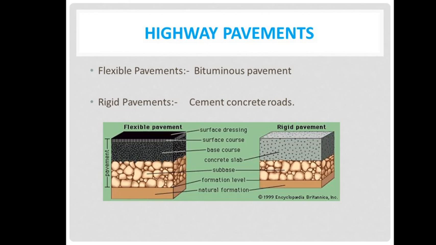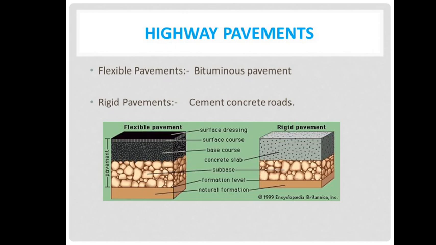On the right side of the image you can see the rigid pavement: the natural formation, then formation level, then subbase, and then the concrete slab. That is the rigid pavement, cement concrete roads. And on the left side you can see the flexible pavement, that is bituminous pavement, with the natural formation, then formation level, then subbase, then base course, then surface course and surface dressing.